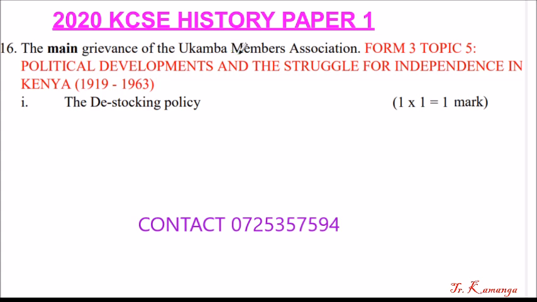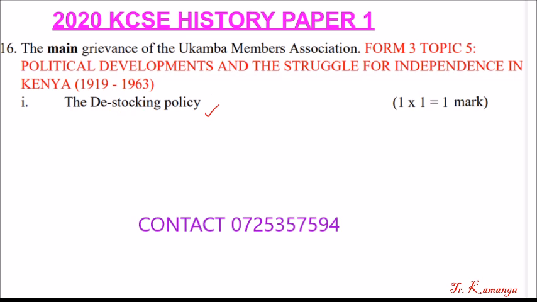Form 3 Topic 5, Political Development and Struggle for Independence, Kenya, 1919 to 1963. The grievance was the destocking policy. That is, they were being forced to reduce their livestock. That is what we meant by the destocking policy.